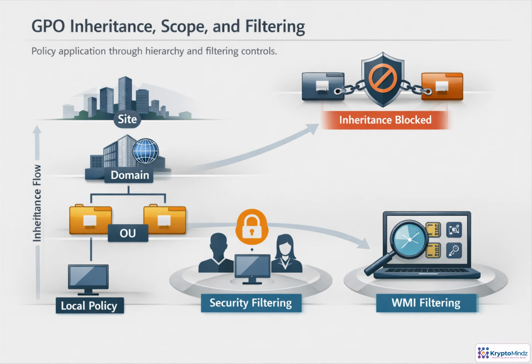Group policy is not only about creating settings, it is also about controlling where those settings apply. Processing starts with local policy, then moves through site, domain, and organizational units, with child OUs normally inheriting from their parents. If inheritance is blocked, upstream GPOs stop there unless a link is enforced. Security filtering narrows scope to specific users or computers that have permission to apply the policy. WMI filtering adds condition-based targeting, such as operating system or hardware attributes. These controls make targeting powerful, but they also make troubleshooting more important.